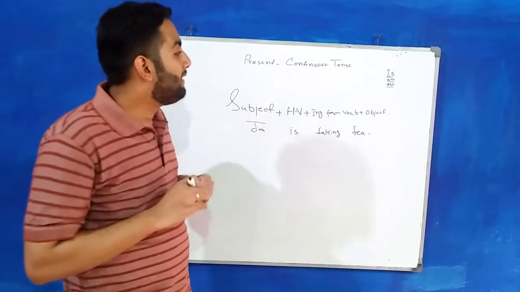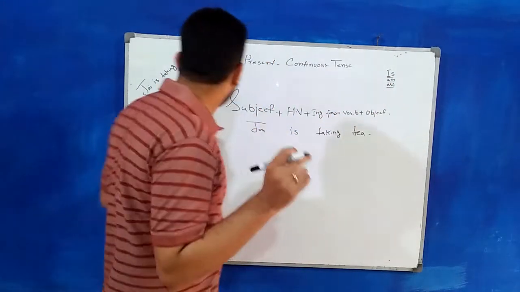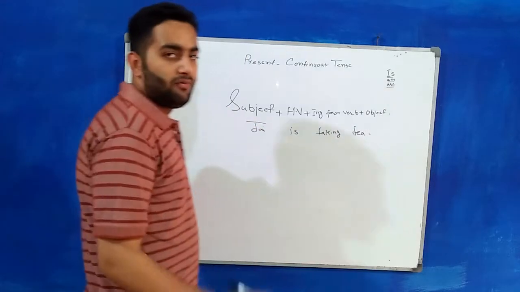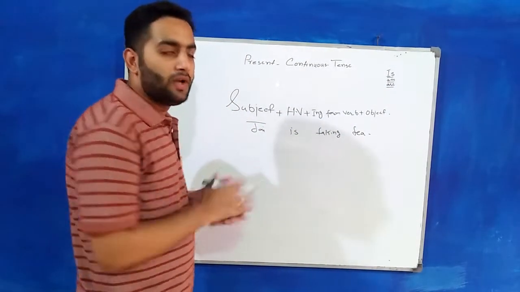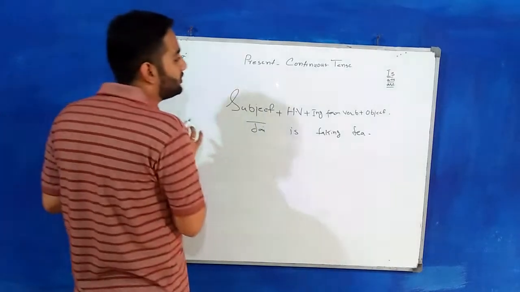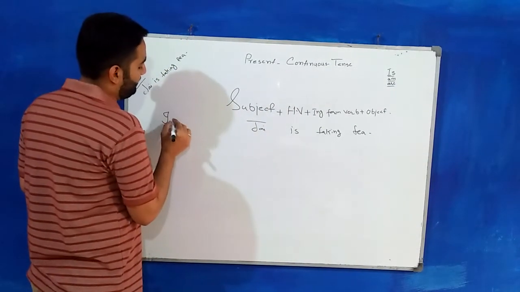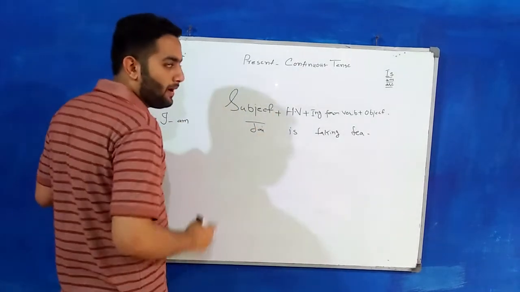Okay. Now we have to understand where we have to use is, am, and are. For the beginners, I am going to write down here where we can use is, am, and are. Okay. With the different kinds of subjects, I'll explain for the beginners who really don't know where we have to use is, am, and are. So we have to use am: I am going, I am playing.